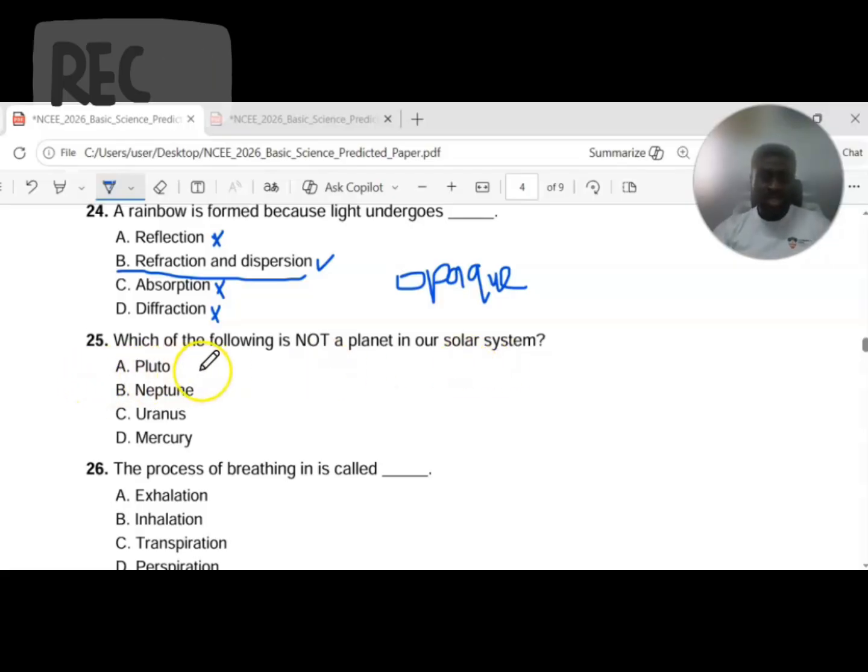Now, option A says Pluto, option B says Neptune, option C Uranus, option D Mercury. From my analysis, can you pick out the option that is not a planet in our solar system? Recall I said we currently have 8 planets. Previously, it was 9 planets when Pluto was part of it.